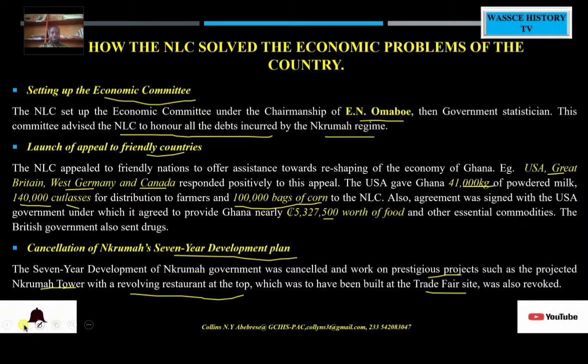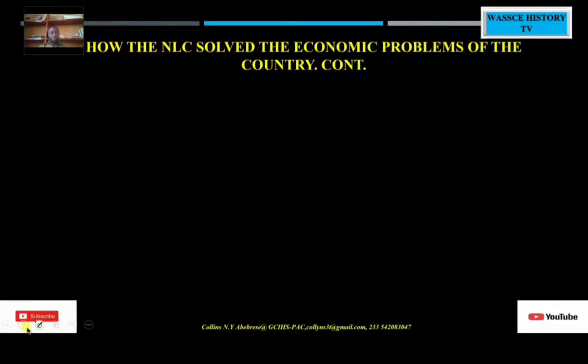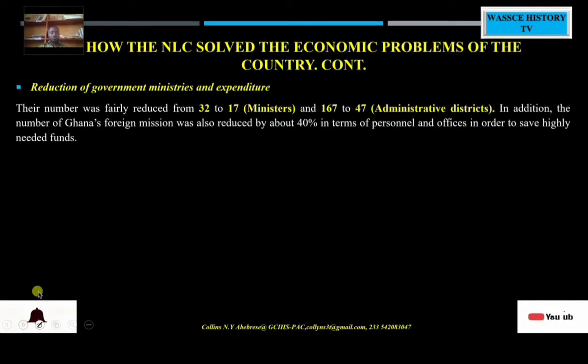So let's take a look at more of the economic measures. Also, there was a reduction of government ministries and expenditure. The number of ministers at that time was 32, and this number was reduced to 17 ministers.